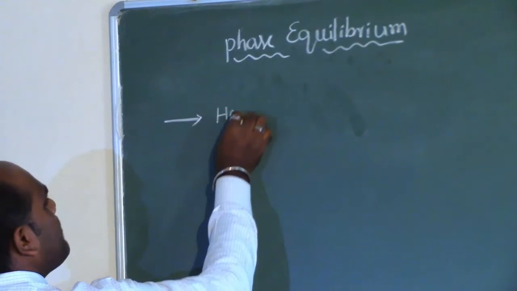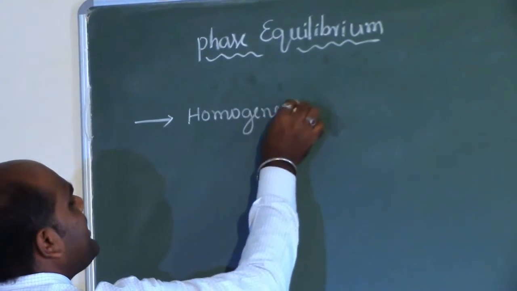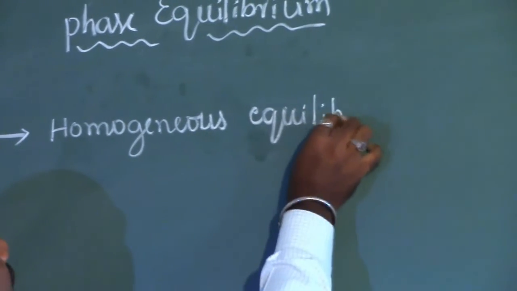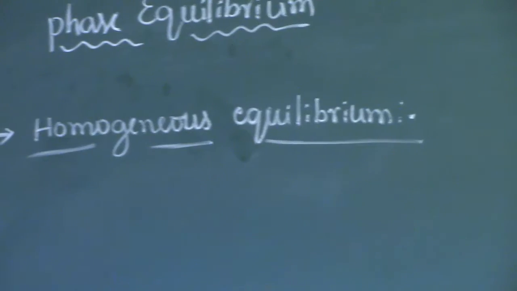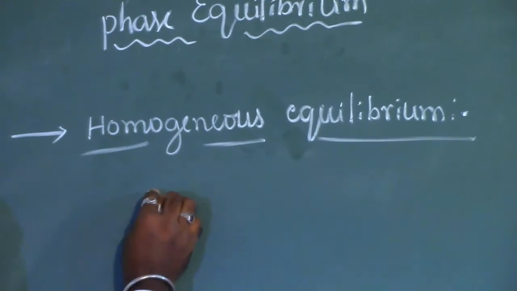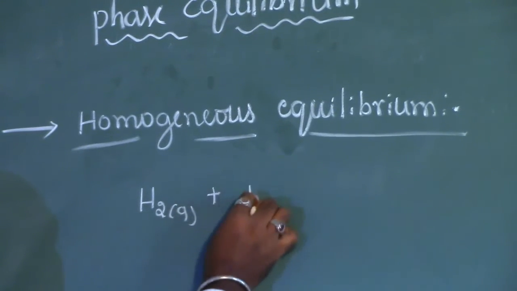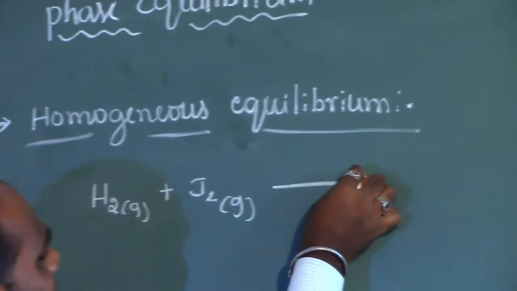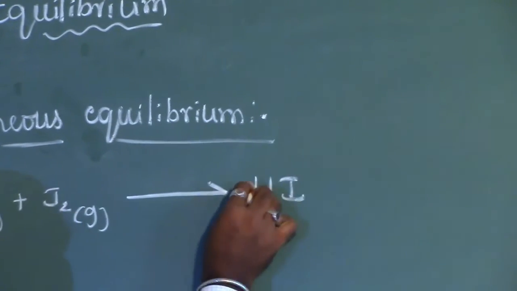The first type of equilibrium is homogeneous equilibrium. The name itself tells you that it is homo, that means of the same type. Consider a very simple example: hydrogen gas combining with iodine gas can change into hydrogen iodide.